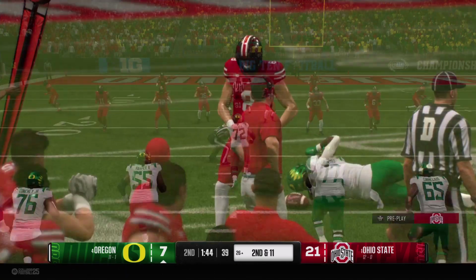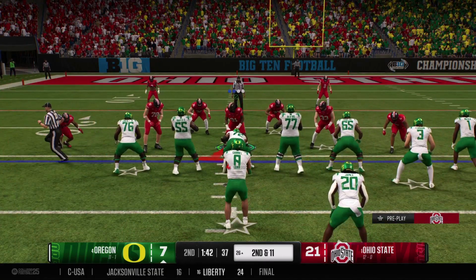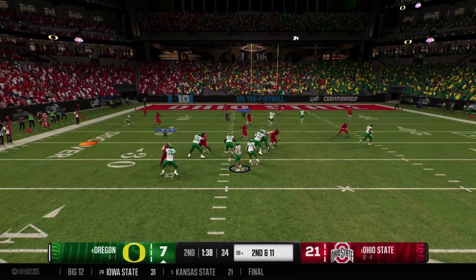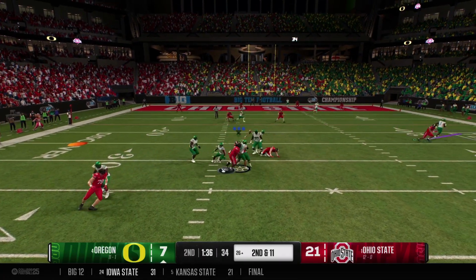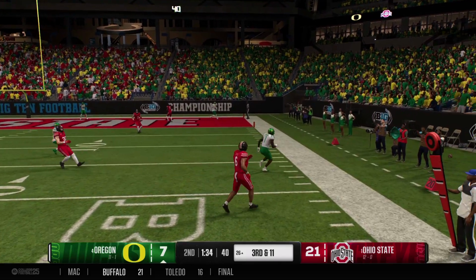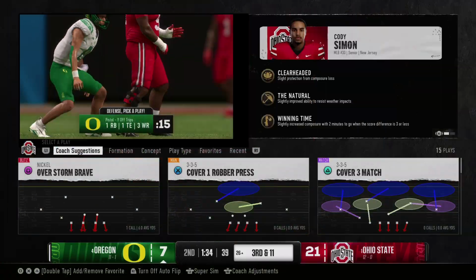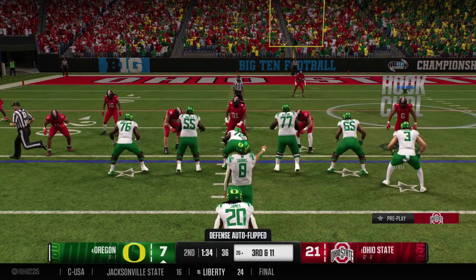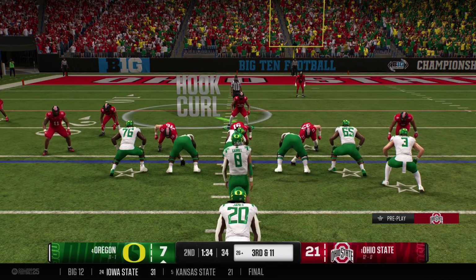Brought down for a loss after the completion. Not what they were looking for. Offense getting set. 2nd down play here. Trying to get the throw off. Just gets the pass away, but took a shot that time. Had a nice drive going here, but now it's 3rd down and long.